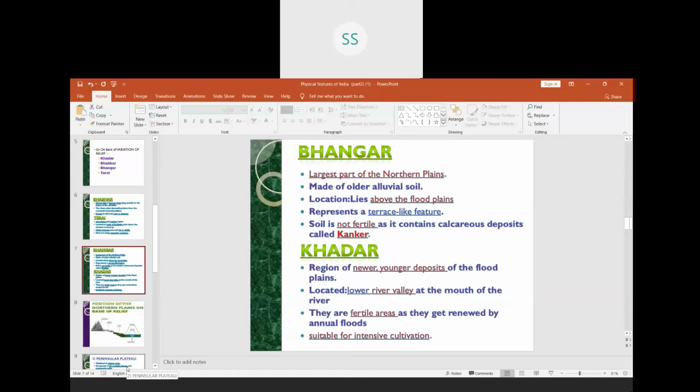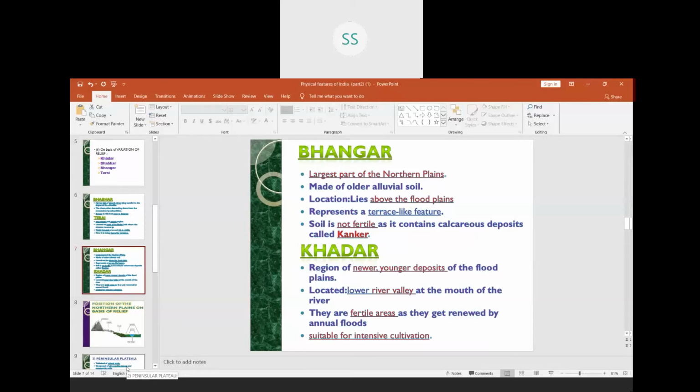You know, children, when the rivers flow, it is a continuous process and they keep depositing these sediments. So as the soil cover keeps renewing itself, it keeps changing. The soil which is deposited earlier automatically becomes the old soil. The new soil will be deposited on the top, and that automatically becomes the Khadar soil. So that is the main difference. Bhangar is made of older alluvial soil